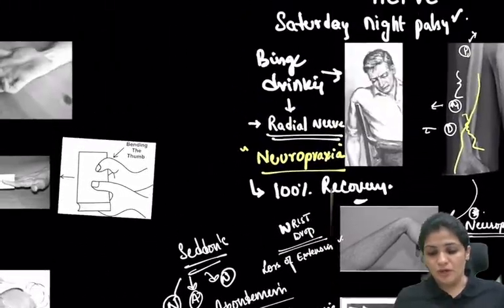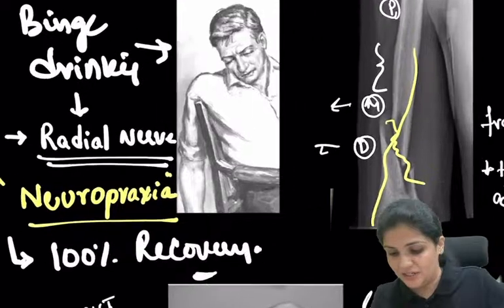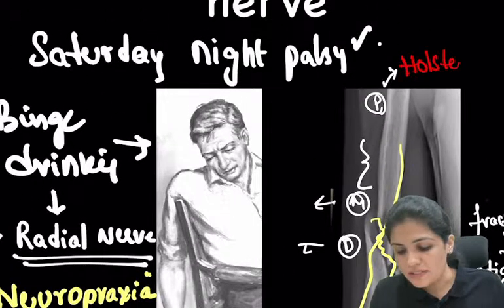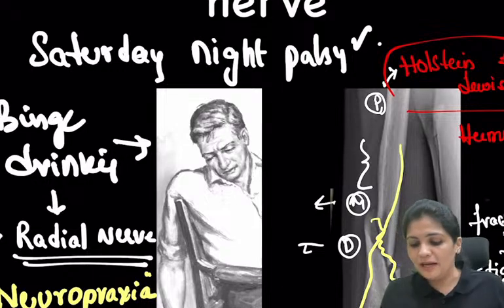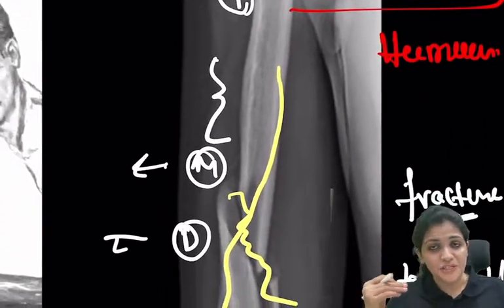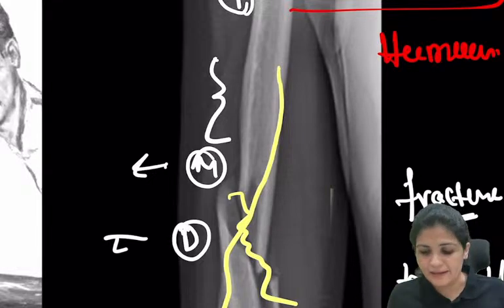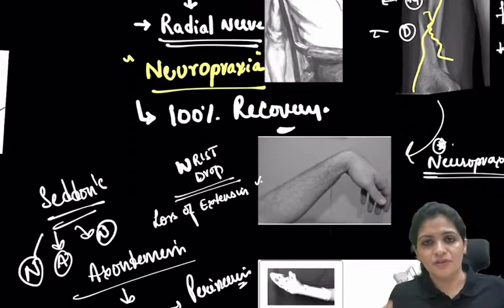So coming back to your Saturday night palsy and your closed Holstein-Lewis fracture. I forgot to tell you the name. This is the Holstein-Lewis fracture, a fracture of the humerus, especially at the junction of the middle and distal third, resulting in palsy of the radial nerve, which results in wrist drop.